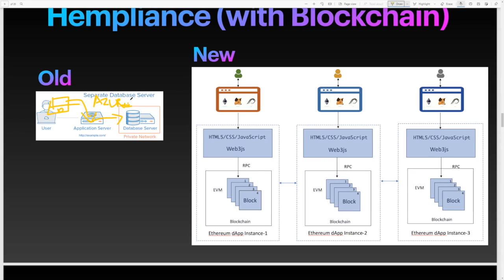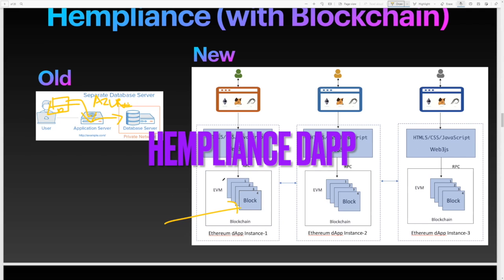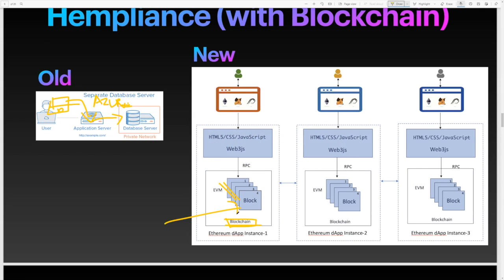That's not going to work for us now. We have to build a node. This dotted line here is actually a node, and all the nodes are the same. They look very similar. We can have as many nodes as we want. The miner comes along and builds this block for us, and so this is the blockchain. This is the EVM in the blockchain.